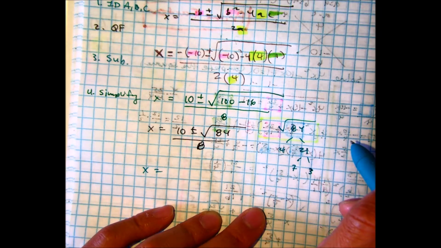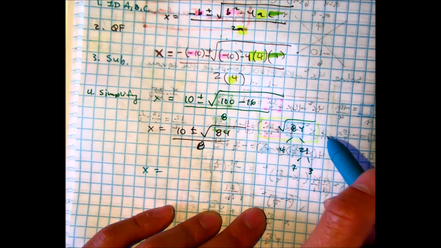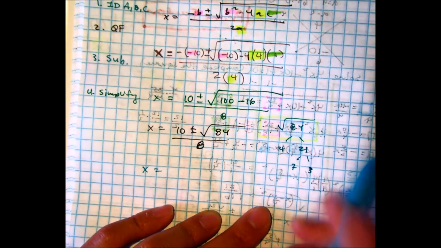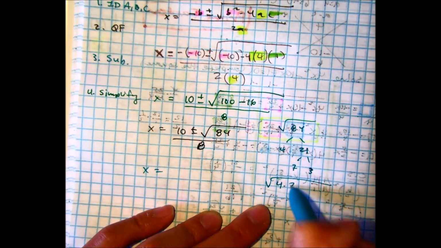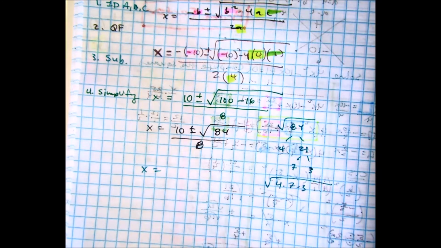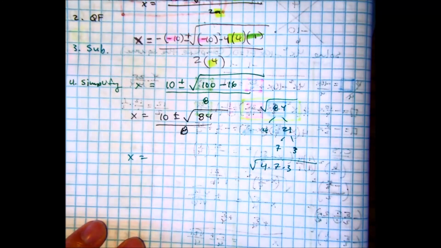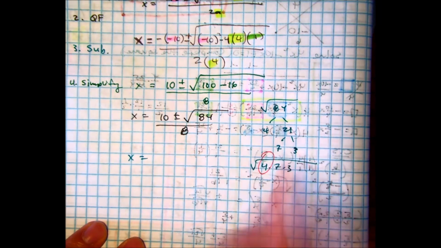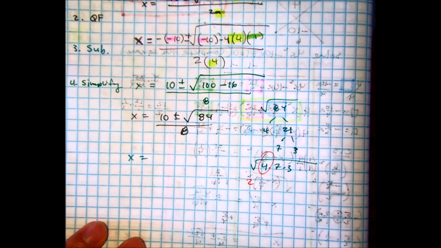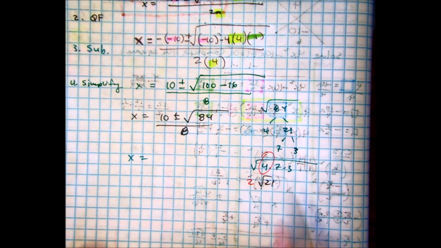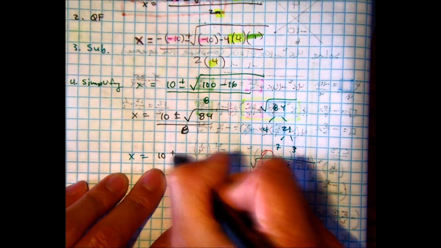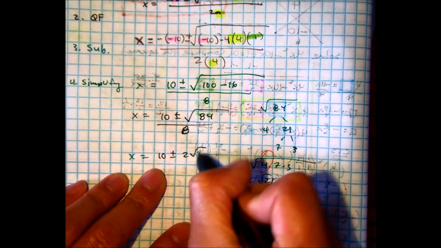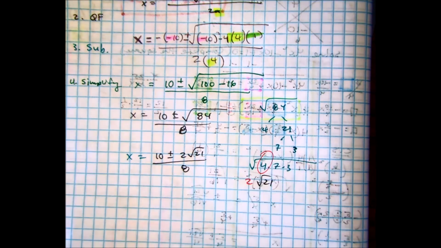So you would get 7 times 12, but that doesn't work. This one also works, right? 4 times 7 times 3. Class, what does this become? 2 radical 21. So I have 10 plus or minus 2 radical 21 over 8.